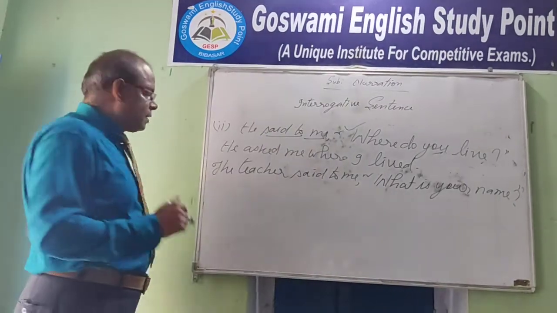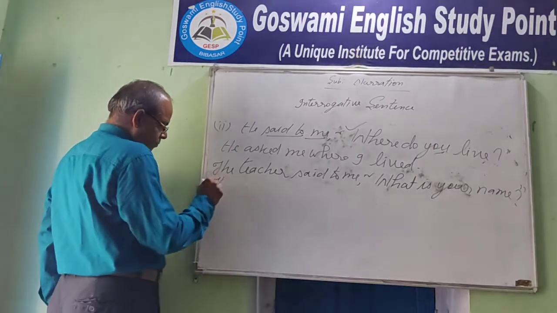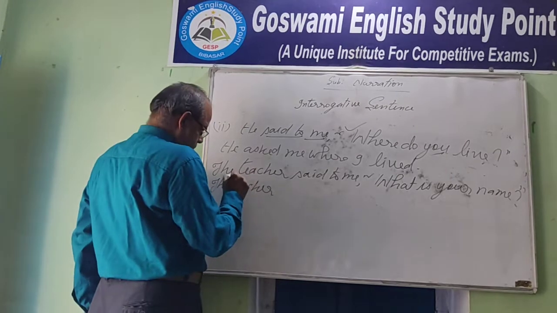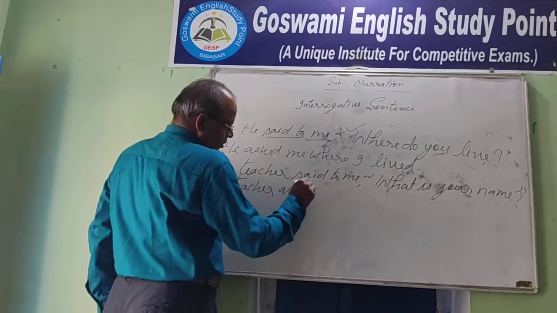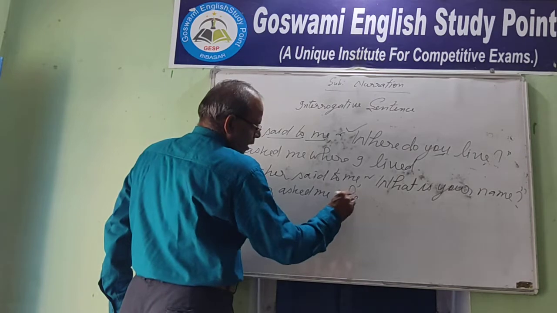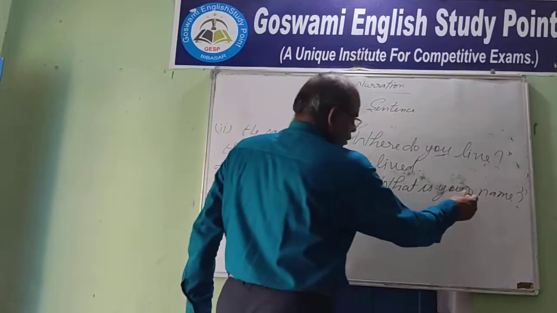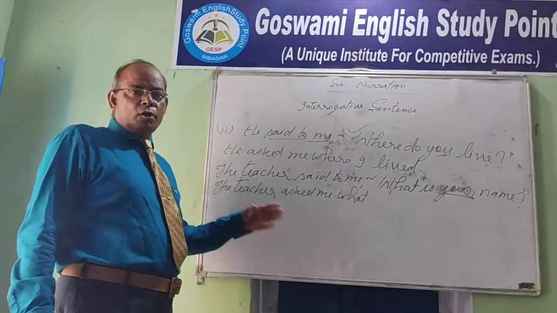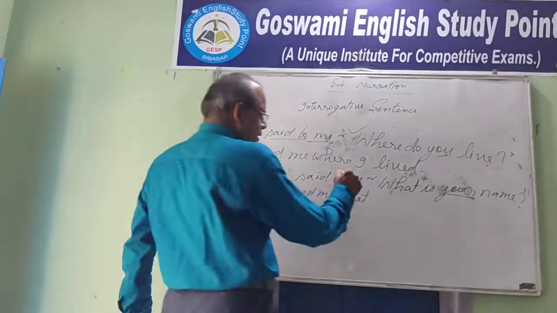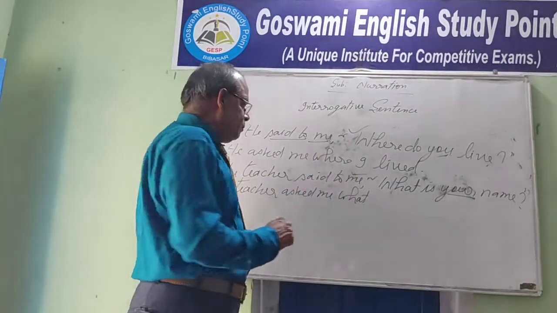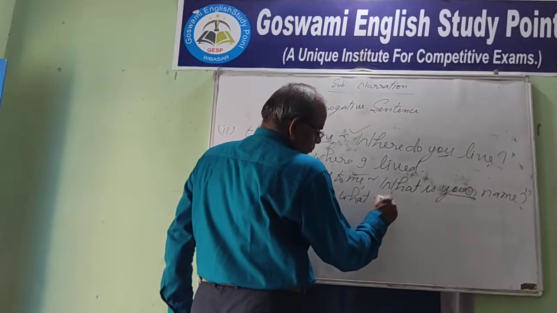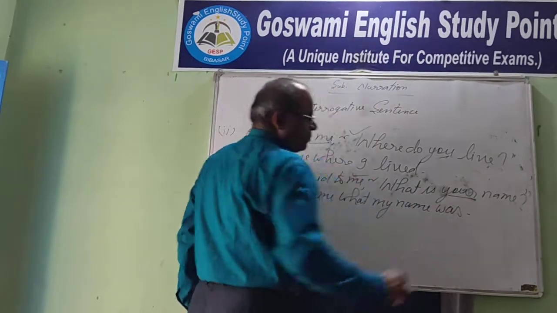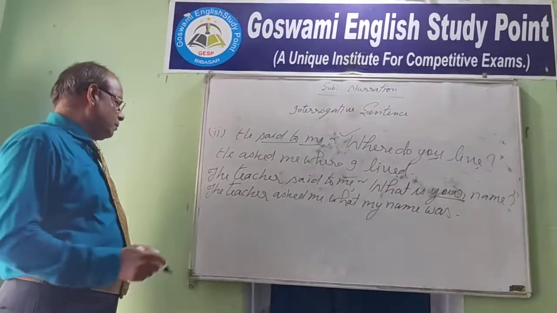We can change this sentence like this. The teacher asked me what. Your is the possessive of second person, and second person is changed according to the object of the reporting verb. This is the object, and what will be the possessive? My. What my name was. Is is changed into the was verb.